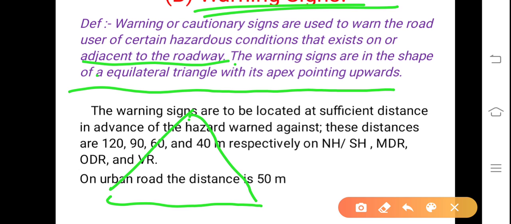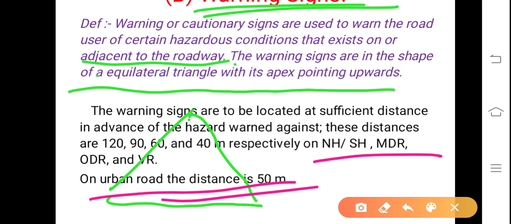Until otherwise, if it is not installed priorly with a suitable distance, no road user can retard his movement of vehicle when he is moving at 80 km per hour or 70 km per hour. It may not be quite possible for the driver to slow down his movement. That's why such distances, depending upon the type or classification of road, 120, 90, 60 and 40 meter respectively, on national highway, state highway, MDR, ODR and VR roads are to be necessarily provided. On urban roads, the distance is 50 meter.